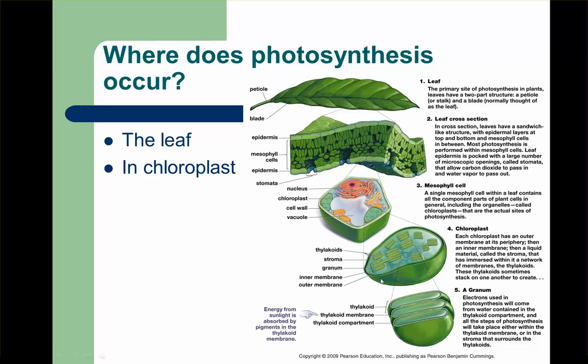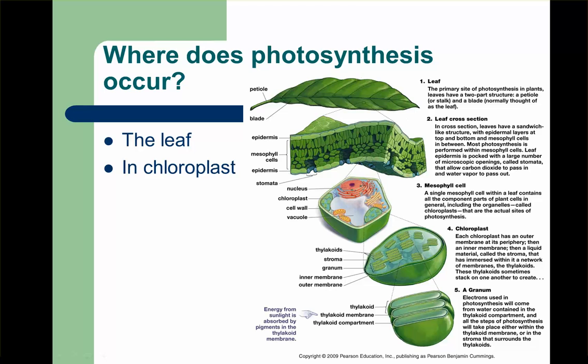The granum down here are made up of little thylakoids. Thylakoids are almost like little pillows, little sacs, where the photosynthesis is actually going to take place. So you can see here they're surrounded by little membranes, and within them we call it the thylakoid compartment. So this is where energy from the sun is going to be absorbed by pigments in the thylakoid membrane.